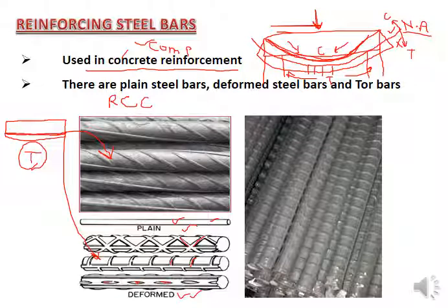Generally we say RCC. RCC is reinforced cement concrete, and PCC is plain cement concrete, in which we are not going to use the reinforcing bars. Okay, so reinforcing bars are not used in PCC, and where we use the reinforcing bars, it's called RCC.